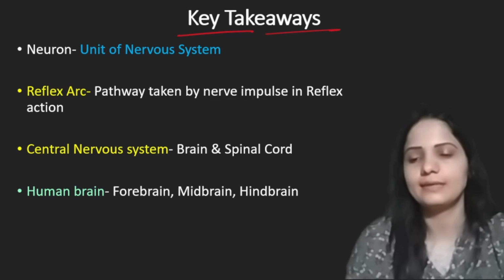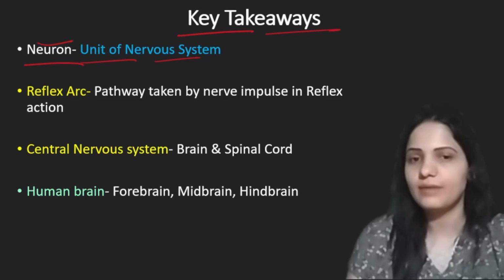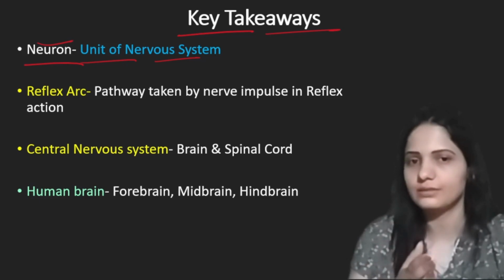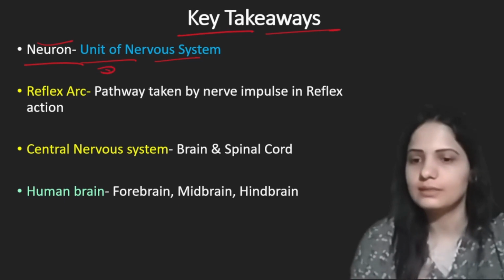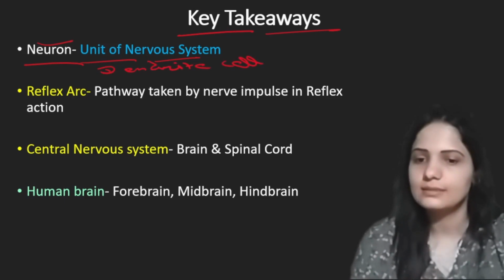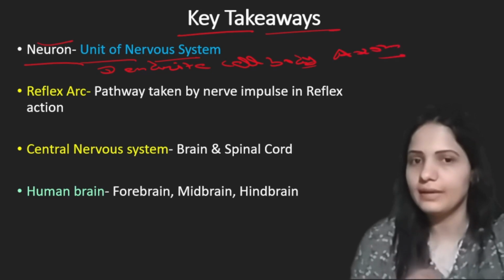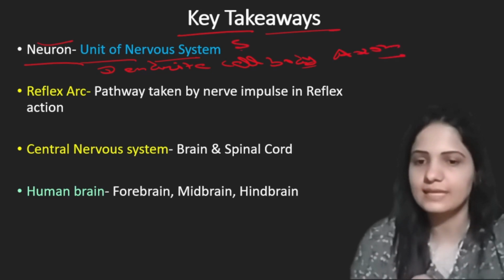To sum up, we can start with neuron. Neurons are the unit of the nervous system. Their function is to carry nerve impulses inside the body. Neuron consists of dendrites, cell body, and axon. These are the parts of neuron. And we have three types of neuron in our body: sensory neuron, relay neuron, and motor neuron.